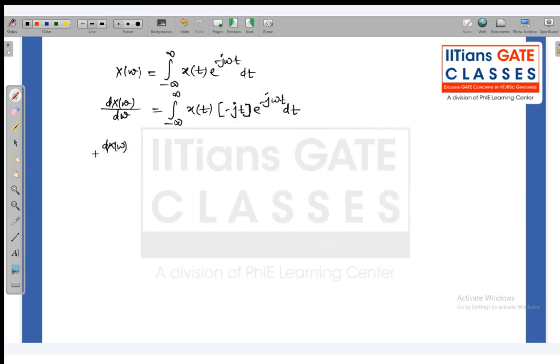So dX of omega upon d omega at omega equal to 0 is the integral from minus infinity to infinity of e to the power minus t to the power 4 and cos t, that is our x of t, times minus j t, with omega equal to 0, dt.